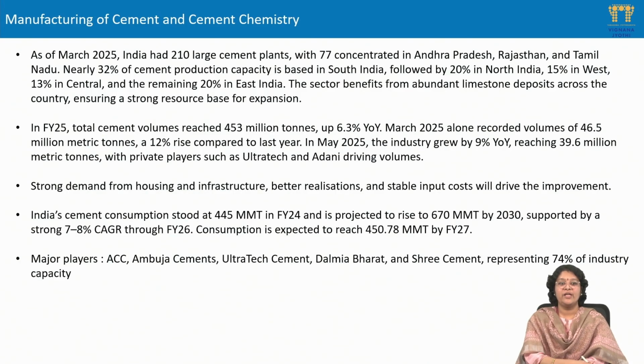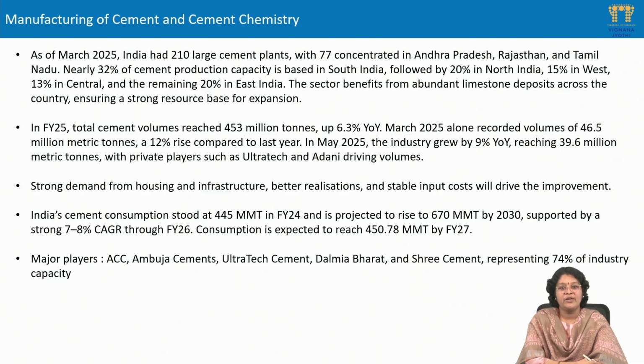So let us look at some information pertaining to the cement plants in India, as well as some information pertaining to the production of cement in India. As of March 2025, India has a total of 210 large cement plants with about 77 concentrated in Andhra Pradesh, Rajasthan and Tamil Nadu, and 32% of the cement production capacity is based in South India, followed by 20% in North India, 15% in West, 13% in Central, and the remaining 20% concentrated in East India.